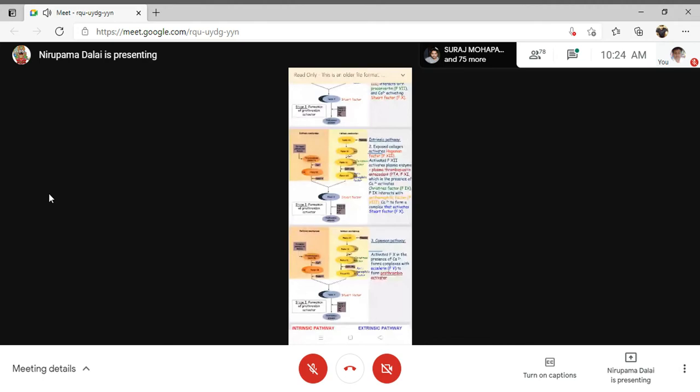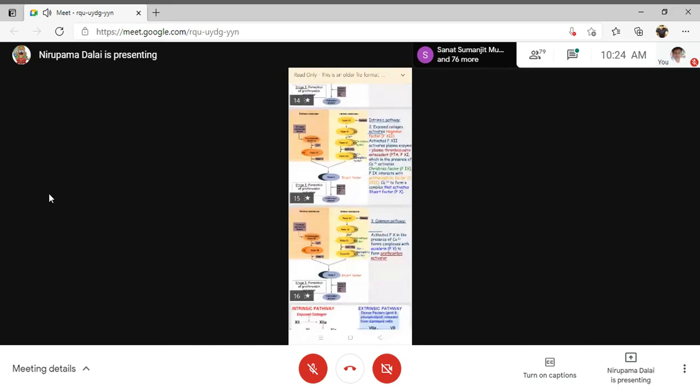Now this activated factor 10, along with the activated form of factor 5, calcium and phospholipid, will form the prothrombin activator complex. This is exactly what we require in the intrinsic and extrinsic methods of coagulation.